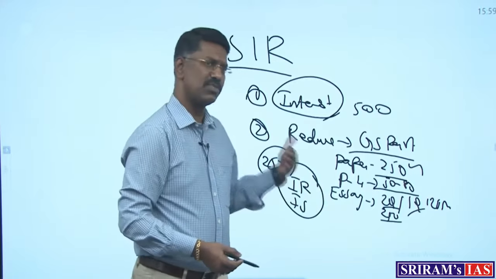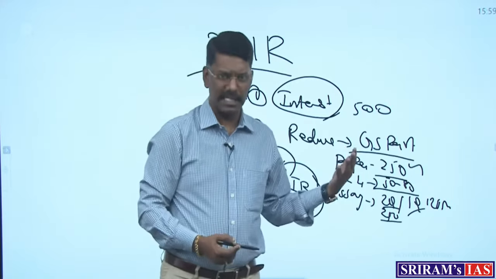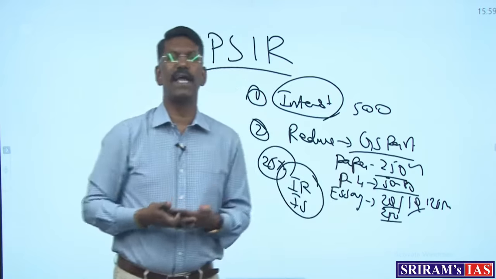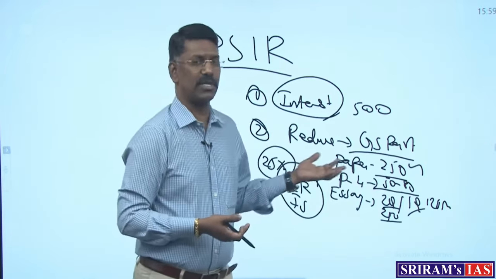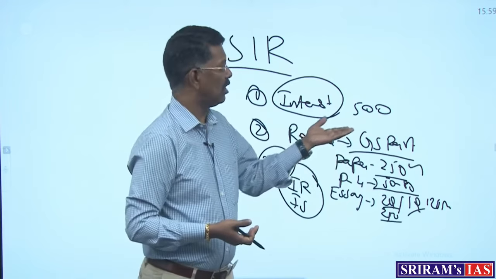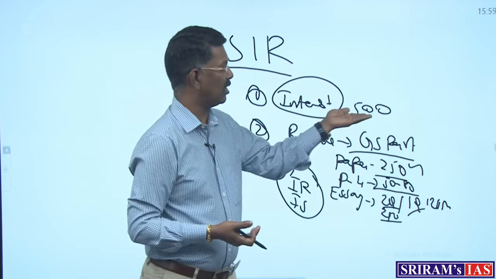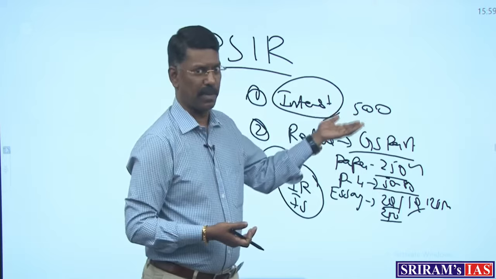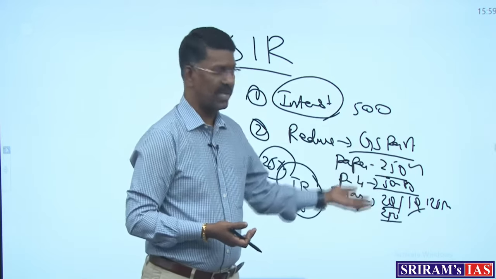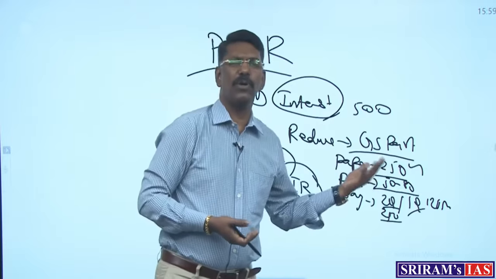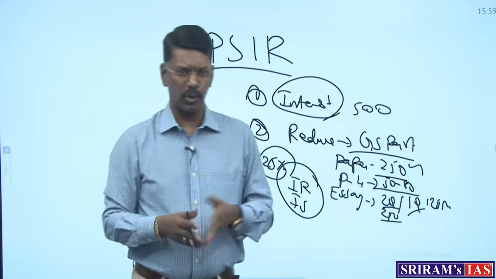Other than that, some general ideas also come from the political scenario, political nature and political ideology of the country. So this optional will help students not only get good marks in optional paper 1 and paper 2, 500 marks, but also helps in GS in various ways. That is why it is also a very popular optional right now throughout the country.